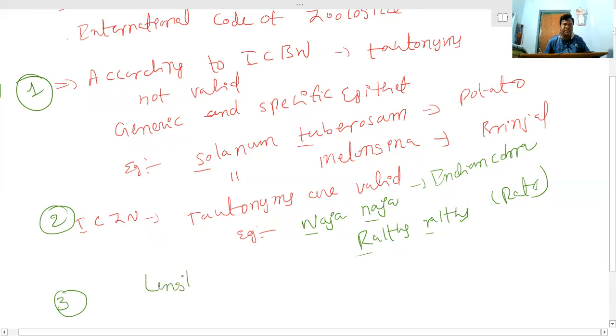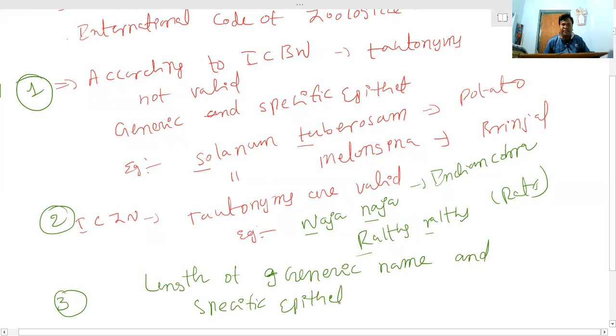the length of the generic name and specific epithet name: minimum 3 letters and not more than 12 letters.